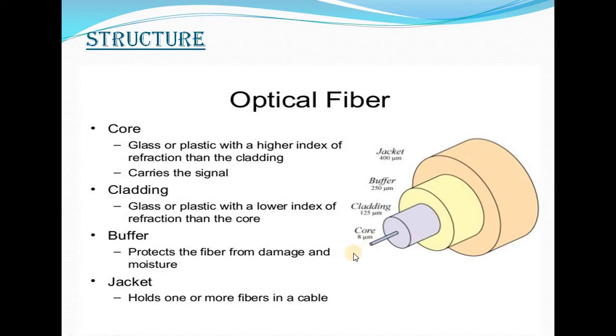The core carries the signal, whereas the clad keeps the light in the core. The buffer protects the core and clad from damage and moisture, or from any disturbance from the atmosphere or environment, and the jacket holds more than one fiber.